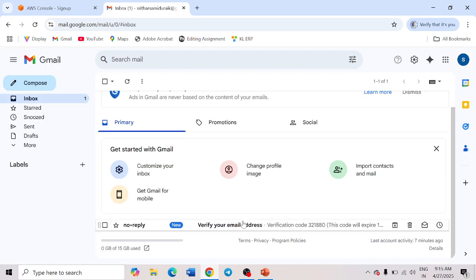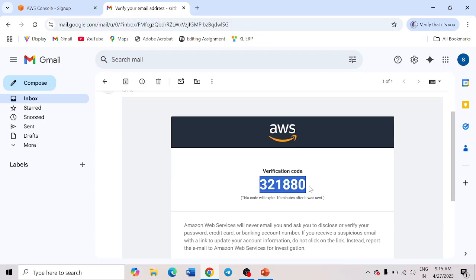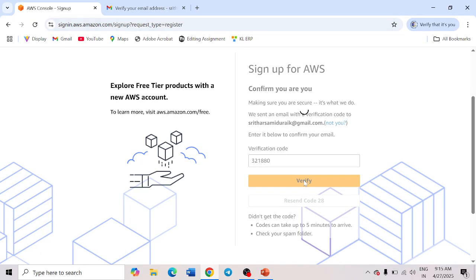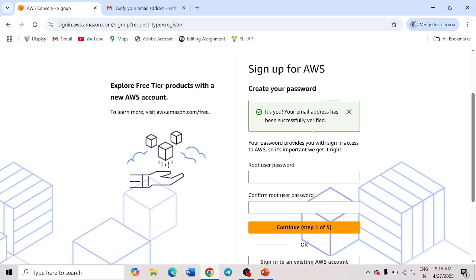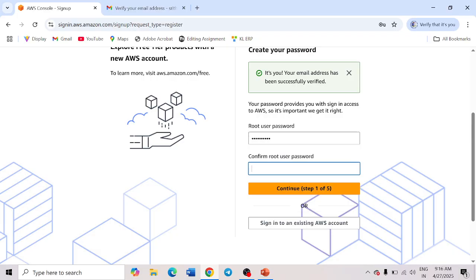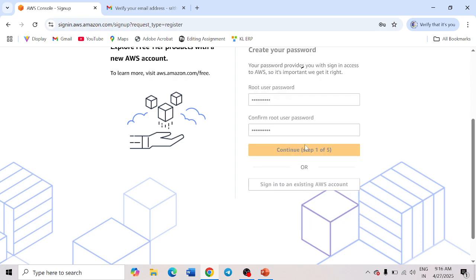Now you can check that there is a verification code sent. Copy the verification code and verify now. Your email address is verified successfully. Now provide the password. The password should contain uppercase, lowercase, numbers and characters. Now enter the confirm password. So we are completing the first step now.